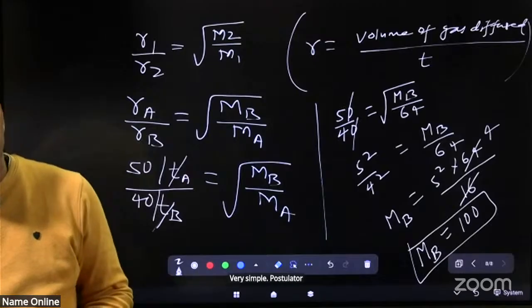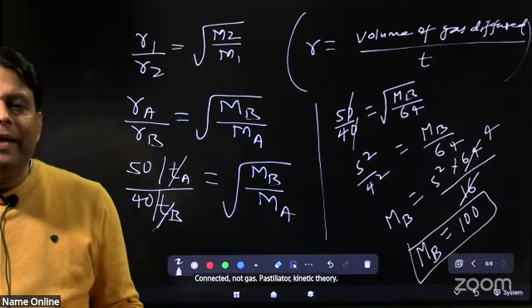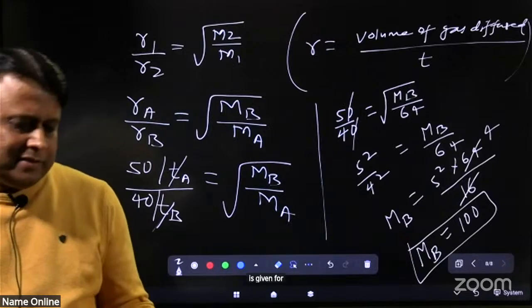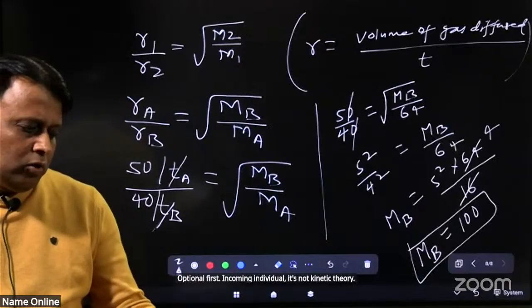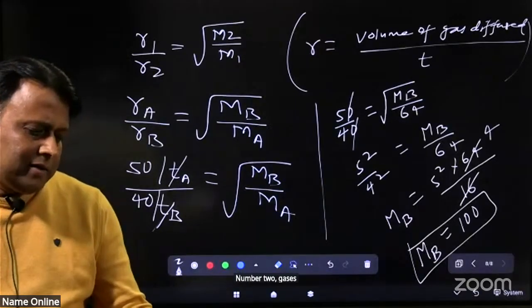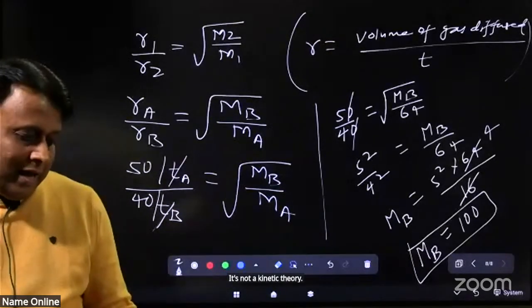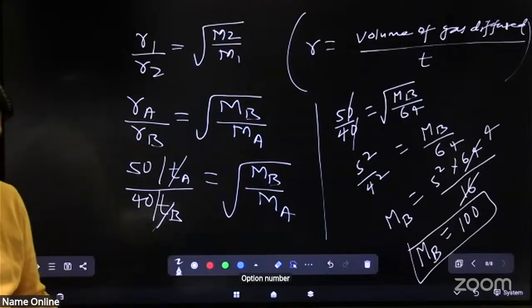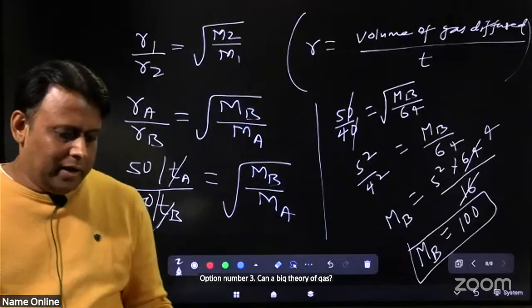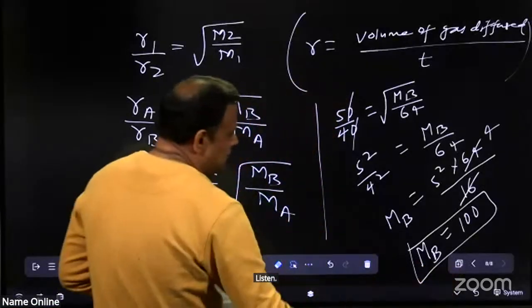Postulate of kinetic theory of gas. Kinetic theory is given for gas. Option first, atom is individual. It's not kinetic theory. Number 2, gases combine in simple ratio. It's not kinetic theory. Option C, there is no influence of gravity. Yes, option number C. Listen, why option number C? Look at both. What is kinetic theory?